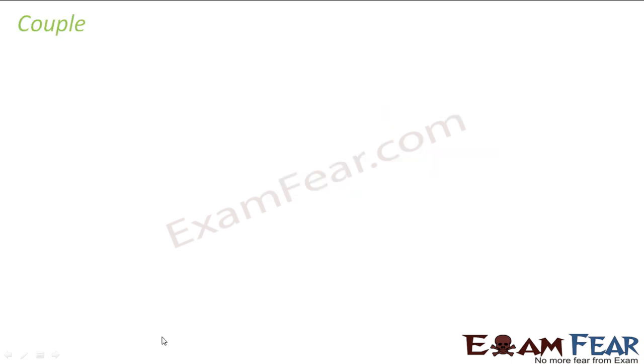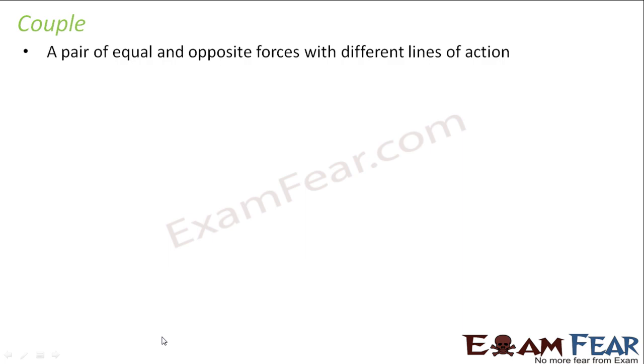Now when we are talking about the equilibrium of a rigid body, let us talk about couple in order to understand rotational equilibrium a little better. So what is a couple? It is a new term now. A couple is a pair of equal and opposite forces with different lines of action.